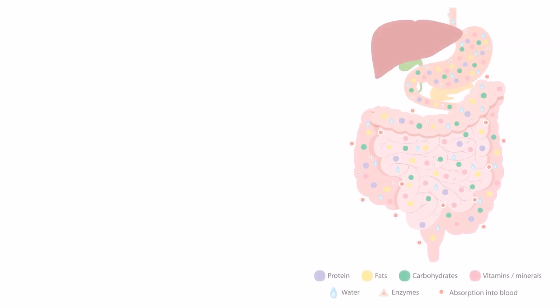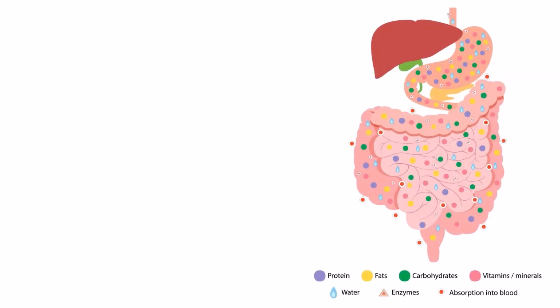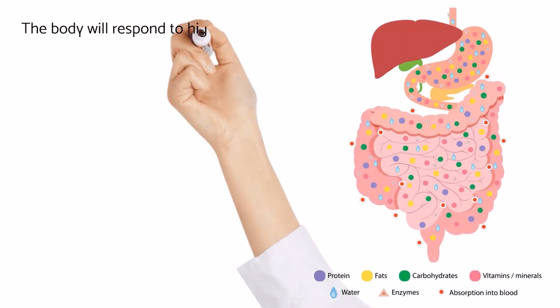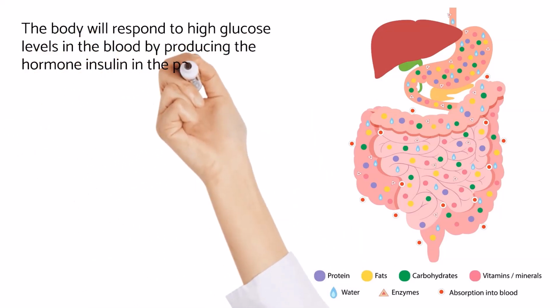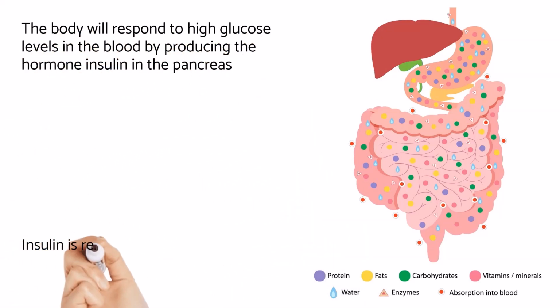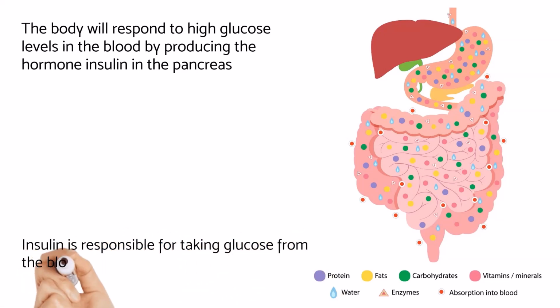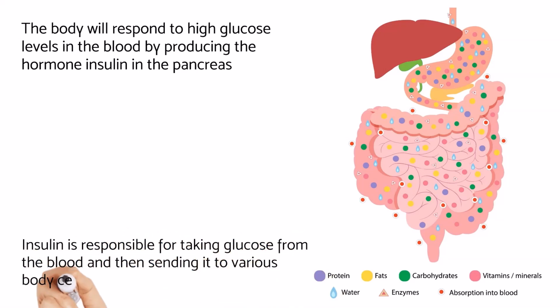The more sugar intake that enters the digestive system, the more glucose levels flow in the blood. As a result, the body responds by producing the hormone insulin in the pancreas. Insulin is responsible for taking glucose from the blood and then delivering it to various body cells to be converted into energy. As previously described, increased insulin levels can cause insulin resistance, especially in your liver.